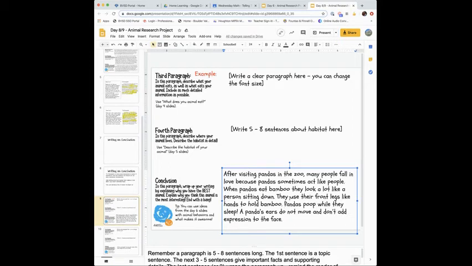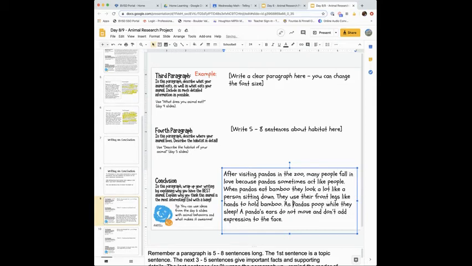I think I'm going to need a transition here. Pandas poop while they sleep. Maybe I wonder why they poop when they sleep. That seems so weird. Like, that's so funny. Why do I want to include that? It's funny. That's why I want to include it. Okay. But what does that have to do with eating? Oh yeah, as we know, they spend so much time eating, right?